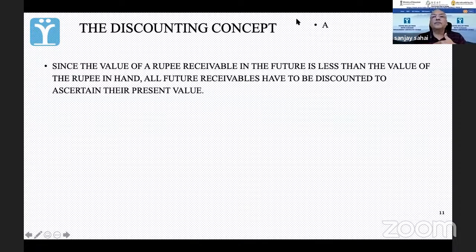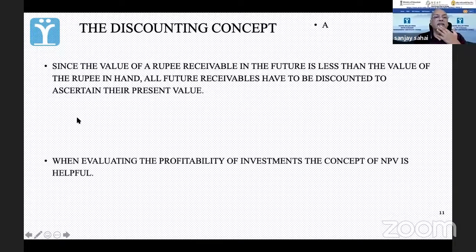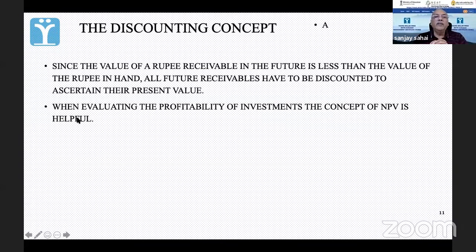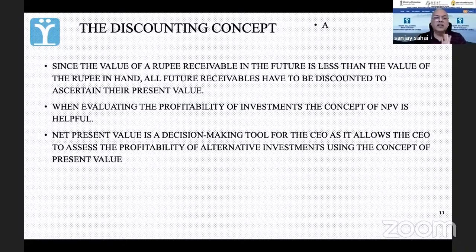Now, let's take another one. So when evaluating the profitability of investments, the concept of NPV is helpful. This is another thing that we touched and we'll do again today.